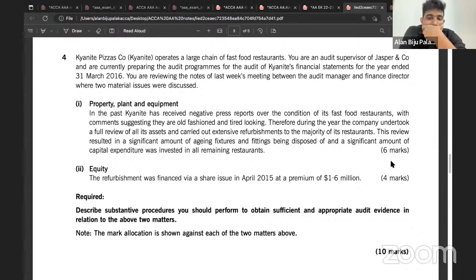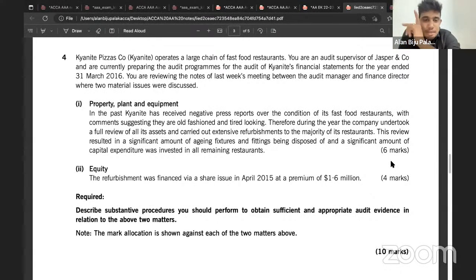Addition of non-current assets. Anything else? Disposal of non-current assets as well, right? There can be chances of having mistakes in this area. Many of the students might give some random points on PPE. Some of the students will write some general points, and some others will write substantive procedures in relation to addition